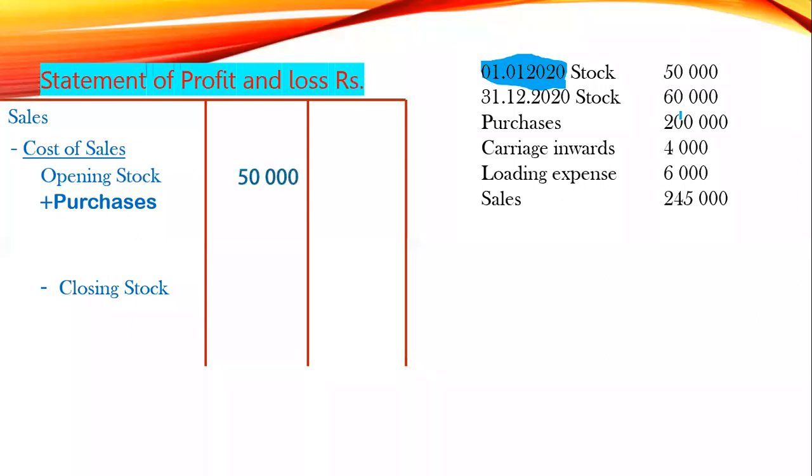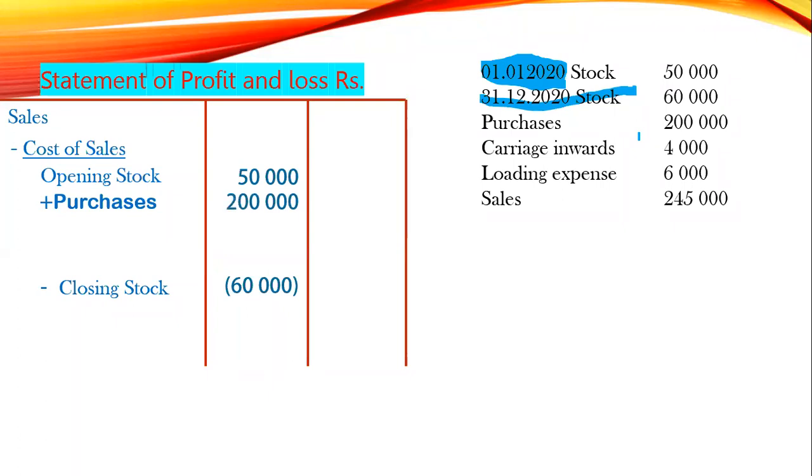Do with me, everyone. Stock 50,000. Second, what is given? 31st December 2020 stock. That means closing stock. So you write that 60,000 near closing stock. Minus 60,000, use a bracket. Third one, they have given purchase. So purchase 200,000.